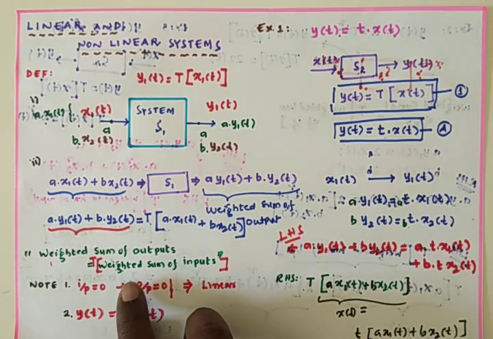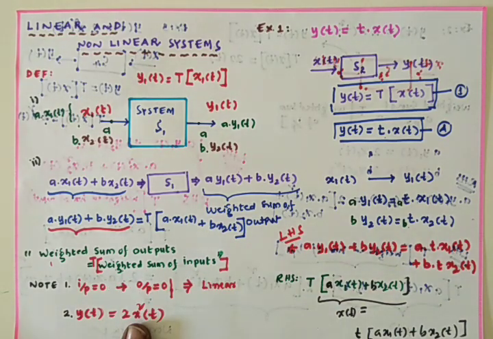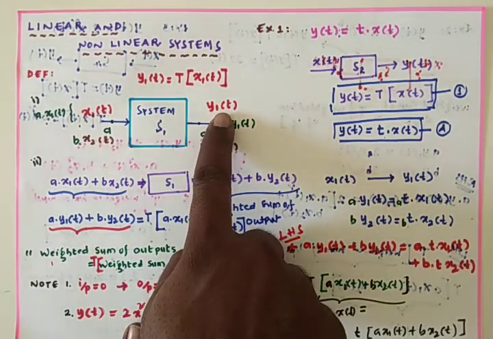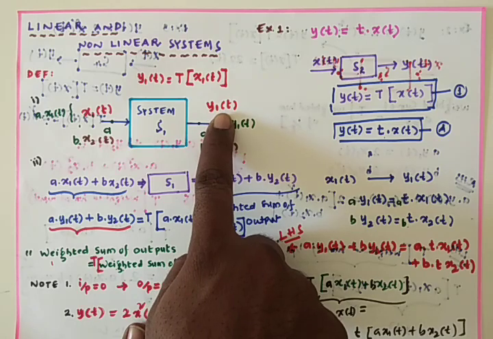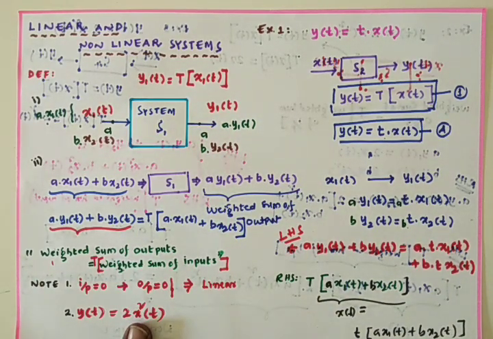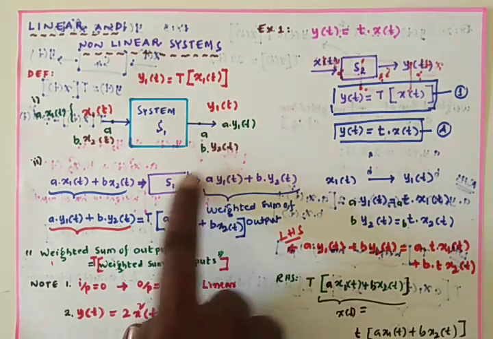Weighted sum of outputs, how can we get? On the output side we have the equation, that is y of t. We have to convert that into y1 of t and y2 of t. y1 of t is multiplied with a, y2 of t is multiplied with b. So a into y1 of t plus b into y2 of t is equal to